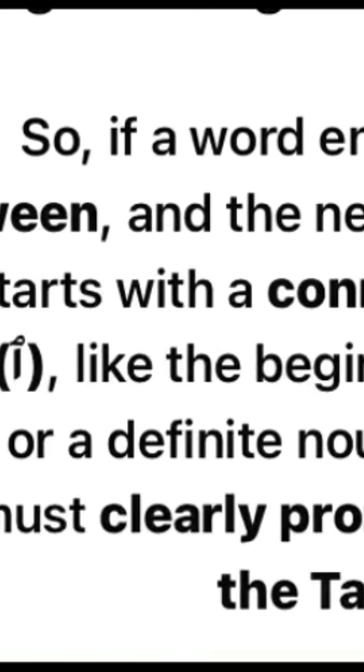So if a word ends with tanween and the next word starts with the connection hamza, connecting hamza means what? Hamza al-wasli, like the beginning of a verb or a defined noun, then we must clearly pronounce the tanween. So that is just a little explanation under this topic. Again, if a word ends with tanween and the next word starts with a connecting hamza al-wasli, this particular topic has to come in between two words. The first word will end with tanween, either fathatan, kasratan, or dhammatan, and the next word will start with hamzatul wasli.